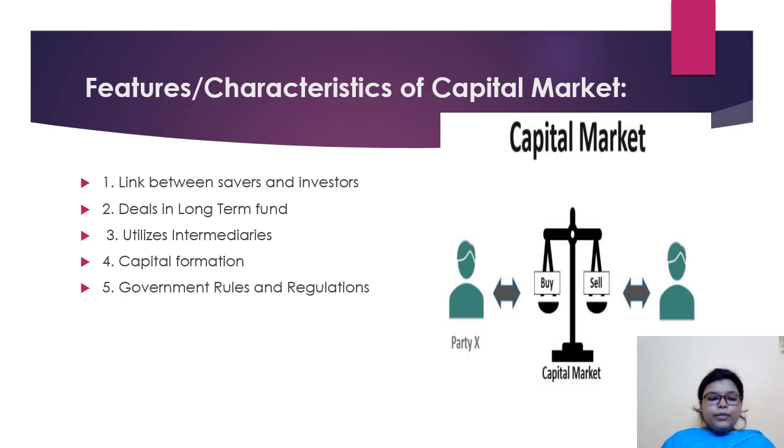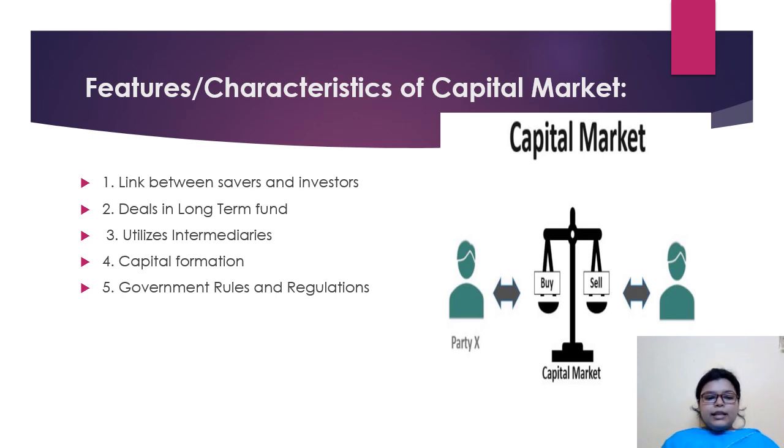So the savers are lenders of fund, while investors are borrowers of fund. The savers who do not spend all their income are called surplus unit. So here the savers have not spent all their income, but they have some extra money with them, like the surplus units with them, right?